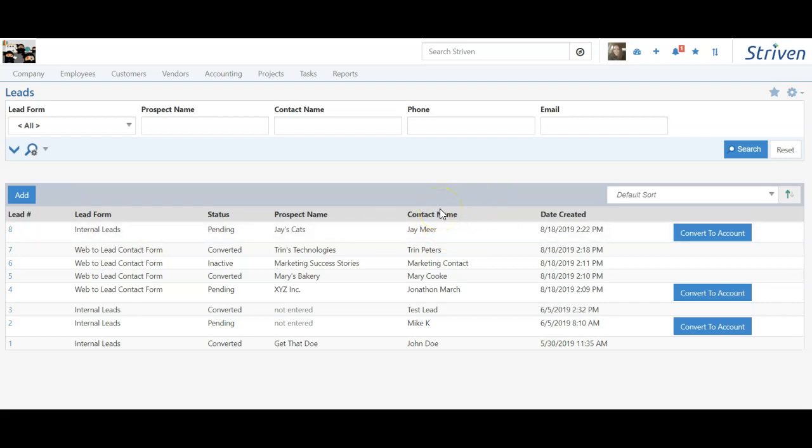Leads are a great way to allow external contacts to let you know they want to do business with you, but then also keeping your own customer list clean is another benefit to using leads within Striven.